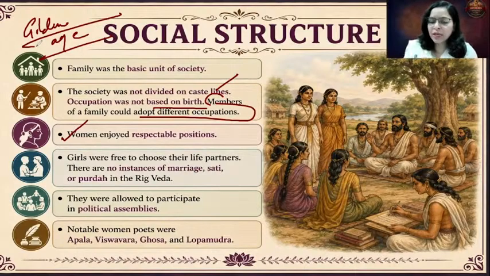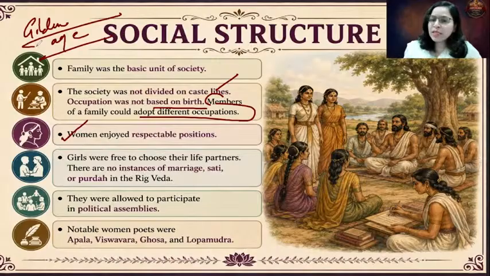The logic given for Sati is that one husband will be with you for seven lives, seven births, so you die with the same husband so that you will be reborn together and get the same husband in the next life as well. That was the Sati Pratha that was prevalent, but in the Rig Vedic age there are no incidences of Sati being performed. Sati is an evolution of the later part of ancient Indian history.